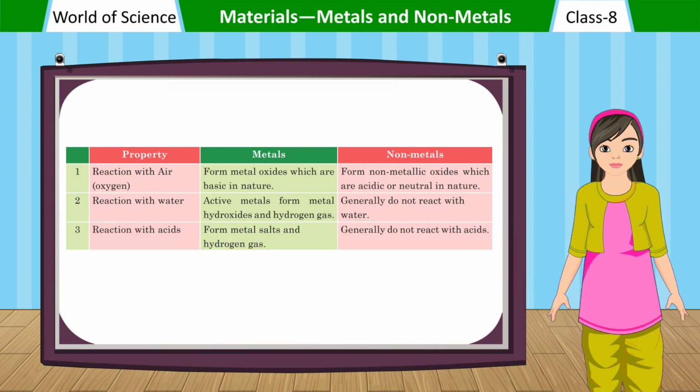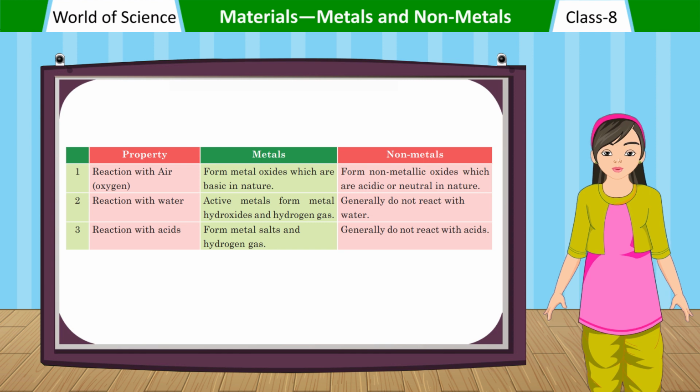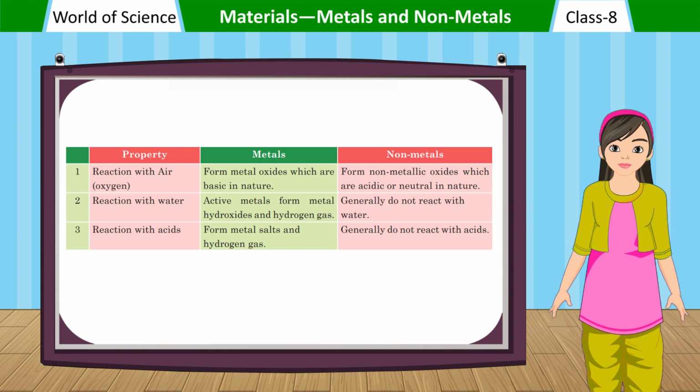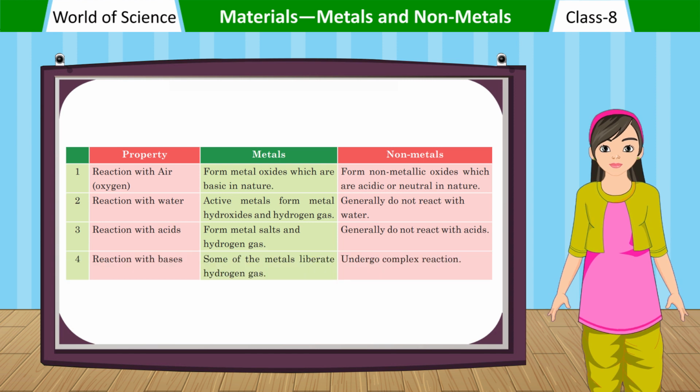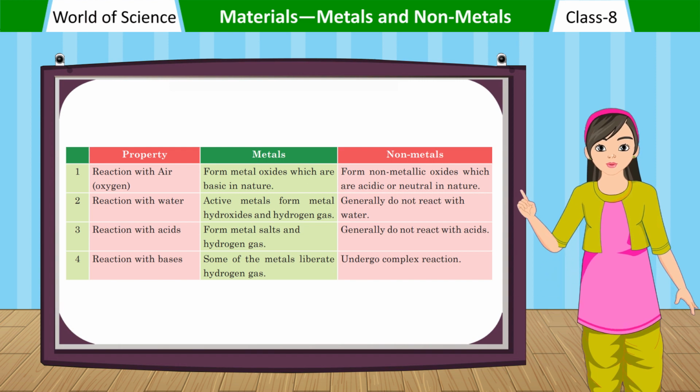Reaction with acids. Metals form metal salts and hydrogen gas. Nonmetals generally do not react with acids. Reaction with bases. Some of the metals liberate hydrogen gas. Nonmetals undergo complex reactions.